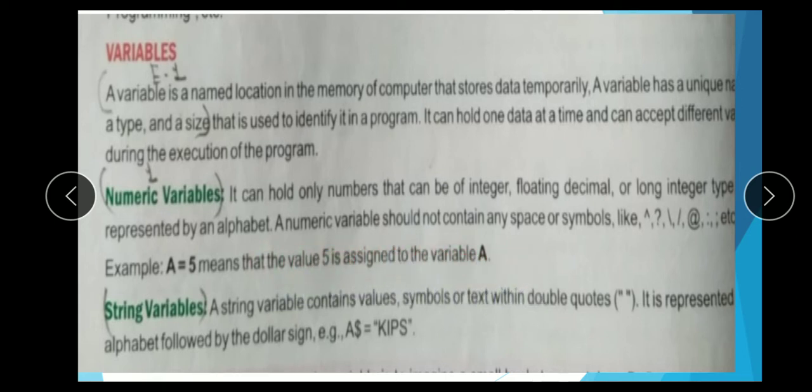Second, the string variable. A string variable contains values, symbols or text within double quotation marks. It is represented by an alphabet. For example, a$ equal to "20 keys". These are string variables, and this one is the numeric variable, means a equal to 5 is the numeric variable.